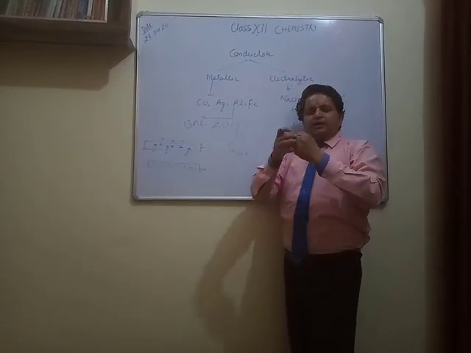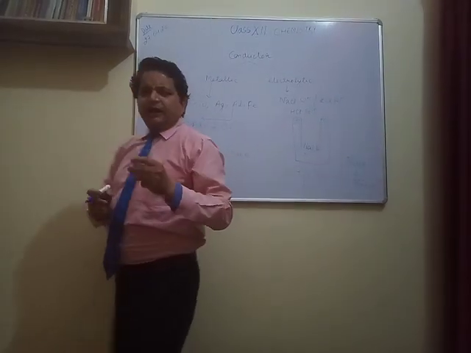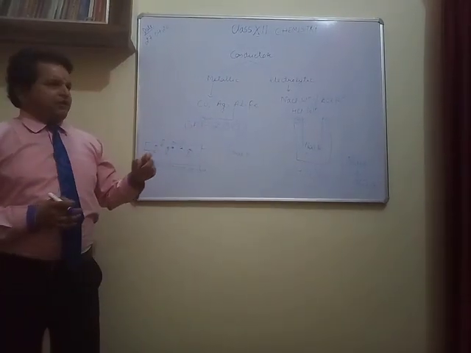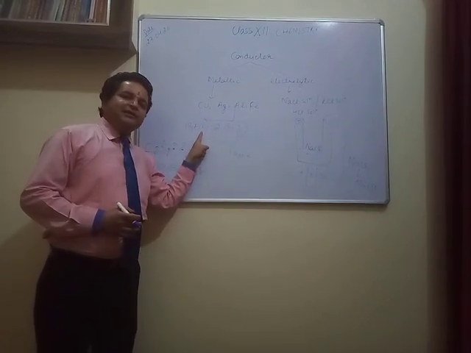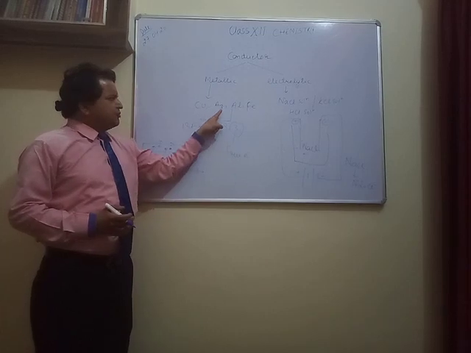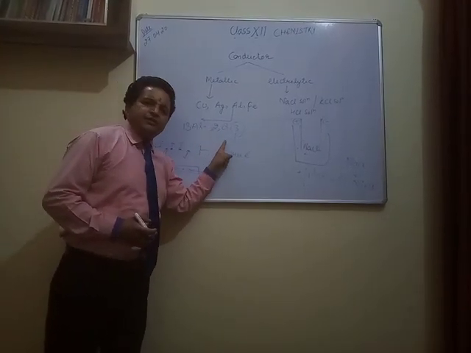Just like in domestic circuits, the copper wire used for conduction of electricity never changes on passing current. Means there is no change in metals after passing current through them.